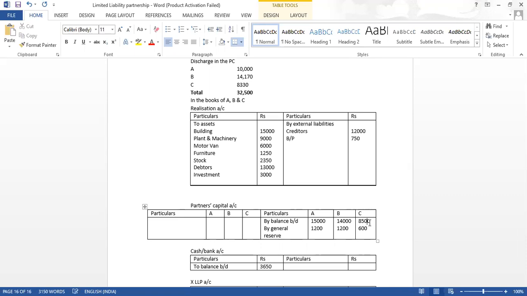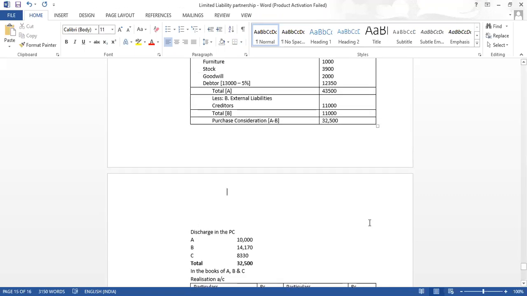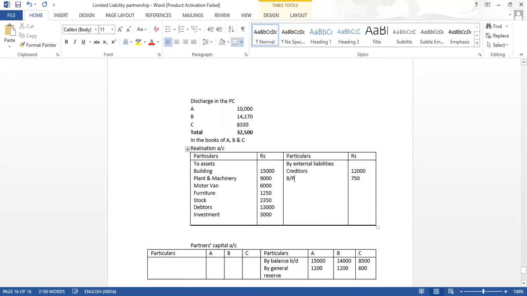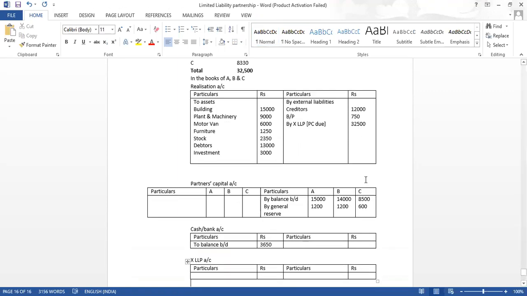So this is done. Now we will distribute the PC. By X LLP, PC due. How much is it? 32,500. Now I am preparing the XLLP account also, so by realization, name of the opposite account, and it is 3,500.